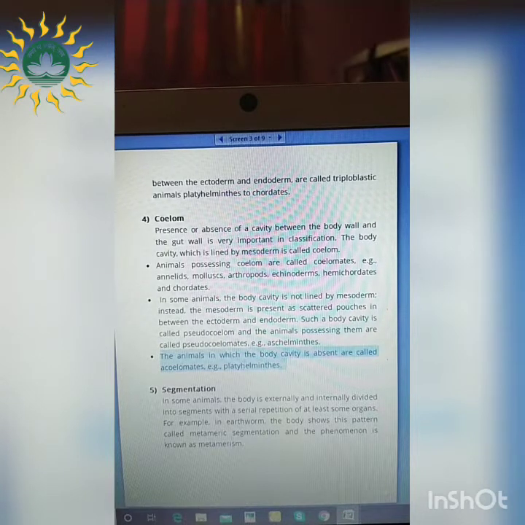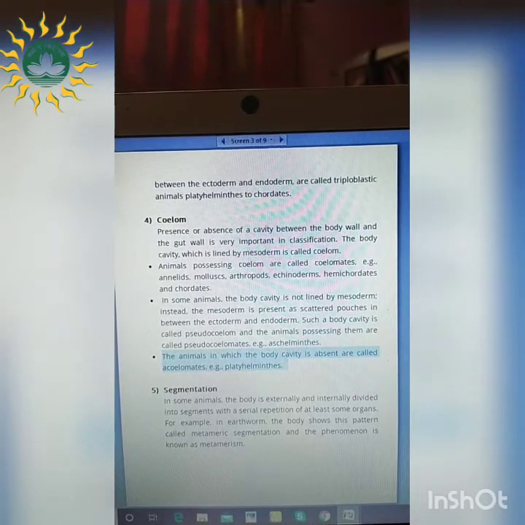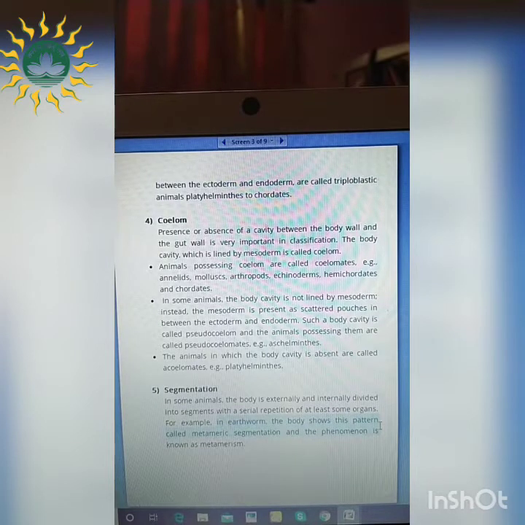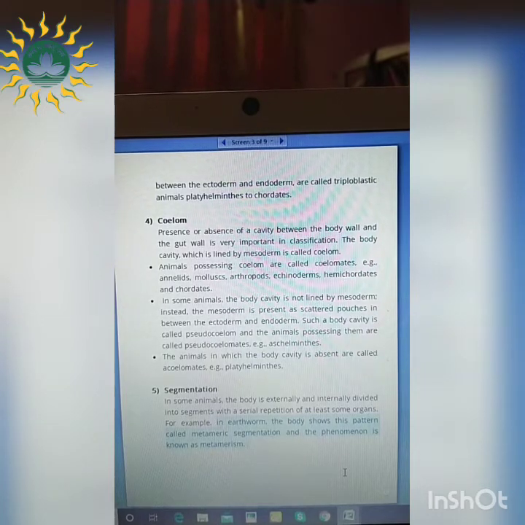The next feature is segmentation. That means the divisions, right? So whenever the body is externally or internally divided into repeated segments, repeated divisions, that is referred to as segmentation. For example, in earthworm, what happens? The body shows this metameric segmentation, and the phenomenon is referred to as metamerism. If you remember the body of the earthworm, you will notice that the body is divided into different divisions, right? So the division is present externally, as we can see, as well as internally also. So that is referred to as segmentation.